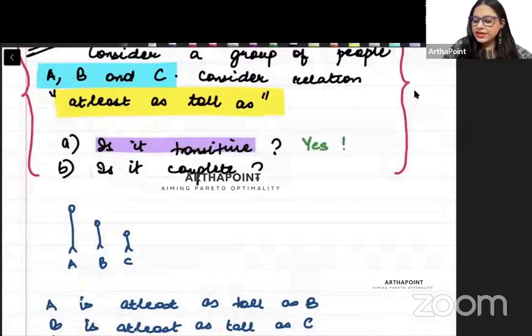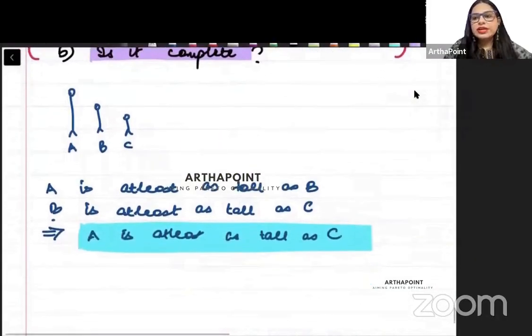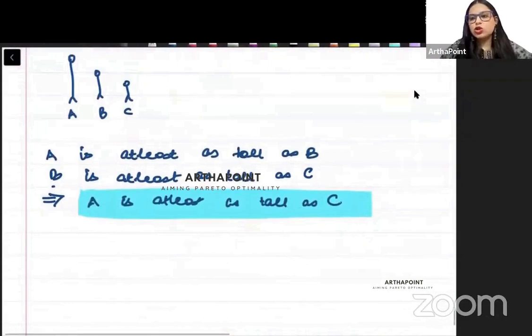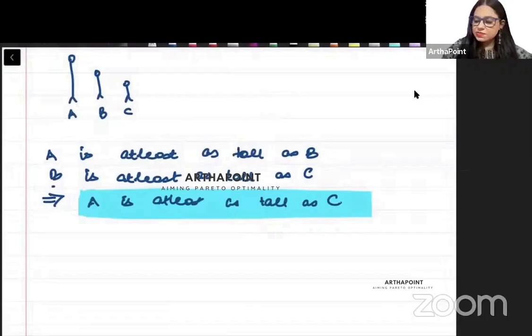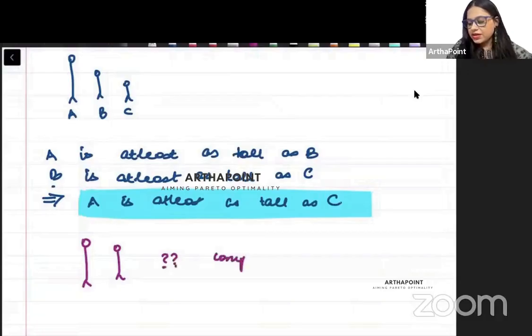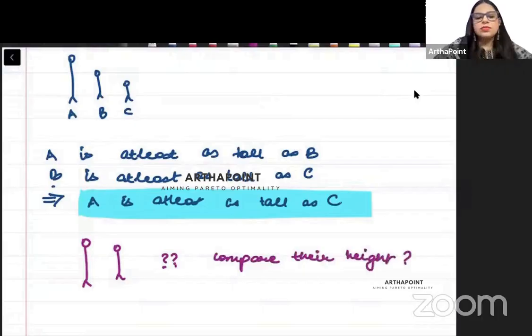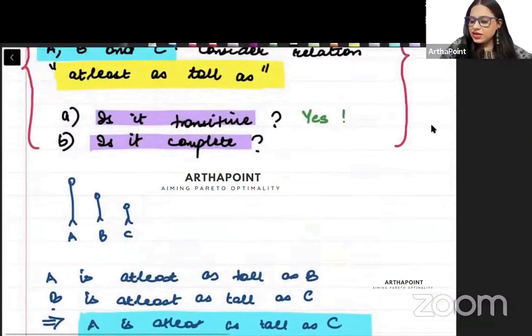Now talk about completeness. Completeness क्या बोलता है? Given any two bundles, I should be able to compare. तो इस केस में given any two individuals, can you compare their height? क्या आप इनका height compare कर सकते हो? Can you compare their height? You can say that, okay, this person is taller, this person is shorter. You can complete the relationship. So is this complete? Yes.